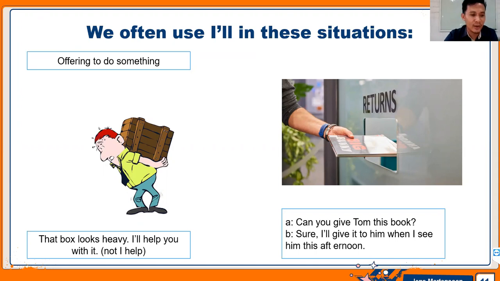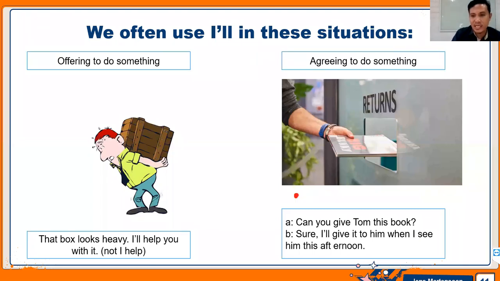For example, that box looks heavy, I will help you with it. When you see your friend is carrying something and it looks very heavy, berat banget ya, and then he needs help, then you can say, I will help you with it.